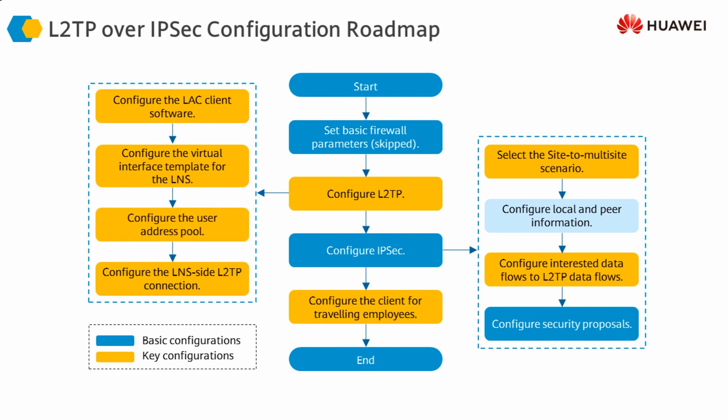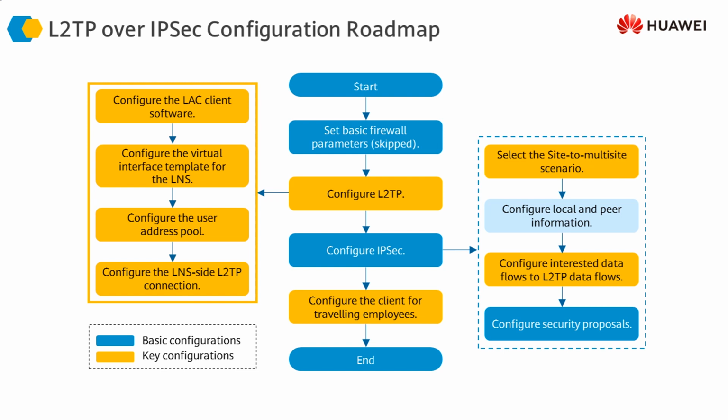We configure the user address pool. The IP address is going to be assigned from this pool to the remote user, to the mobile user. And then we configure the LNS side of the L2TP connection, which means we do the configuration on the firewall. This is all related to the L2TP configuration on the client as well as on the firewall.